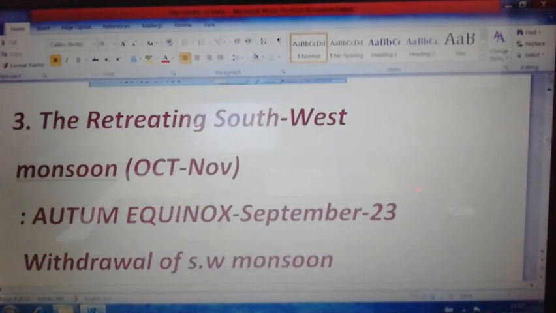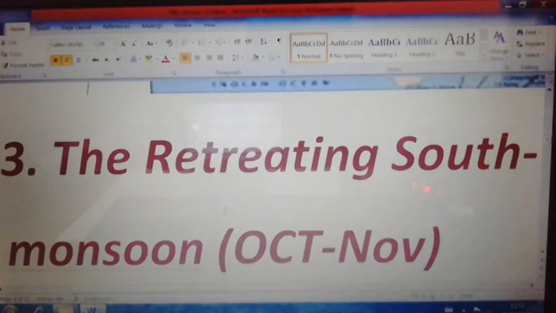Third, we are moving to the third point, that is the retreating southwest monsoon wind. As it is shown here, it takes place in two months, October and November.